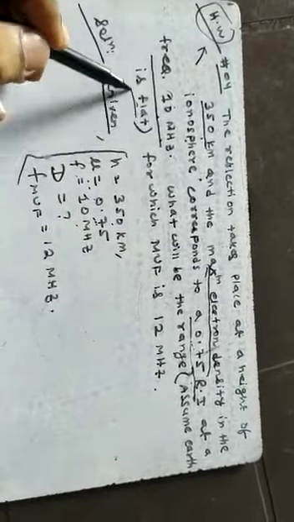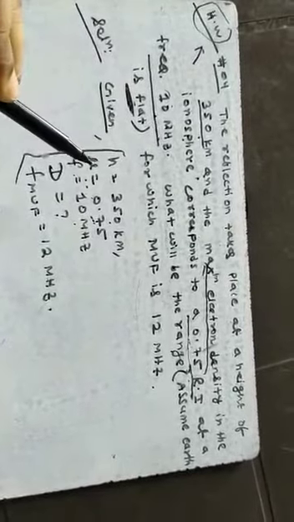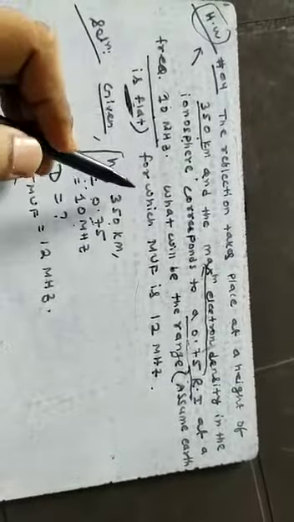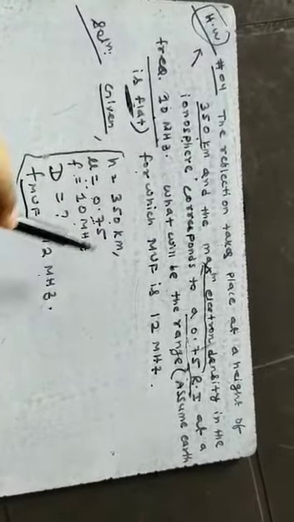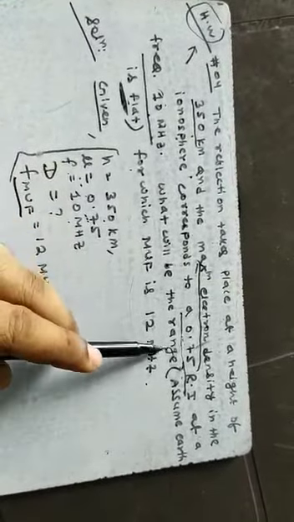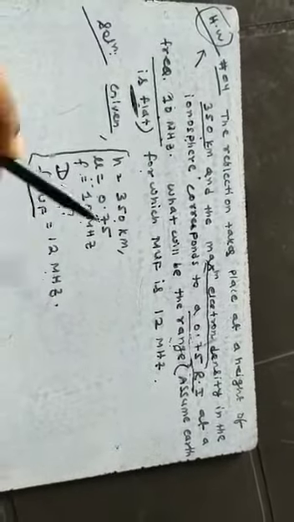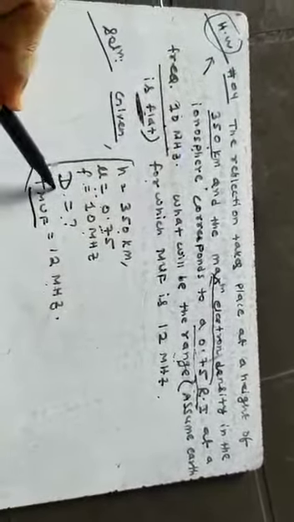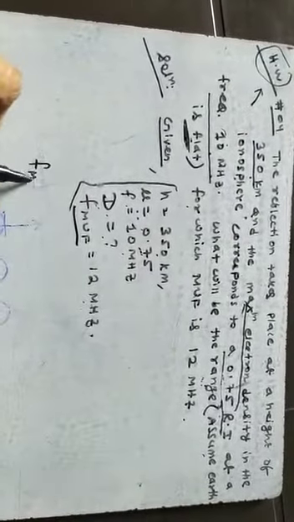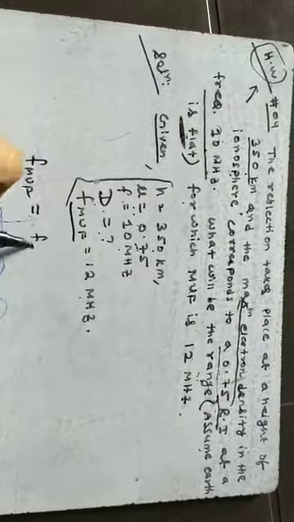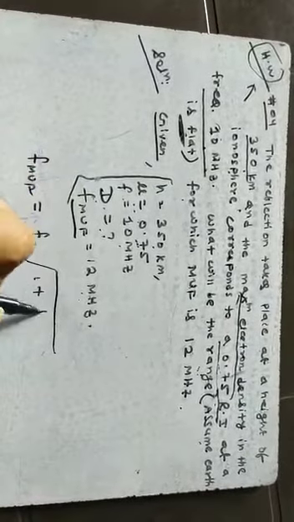Assume flat earth surface. So for flat earth surface, we have considered the formula. Now MUF is given as 12 megahertz. We are asked to calculate the range, meaning the distance between the transmitting point and the receiving point, that is d equal to what. So for flat earth surface, you will use f MUF is equal to fc into root over 1 plus d by 2h whole square.